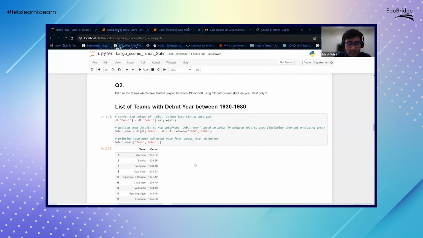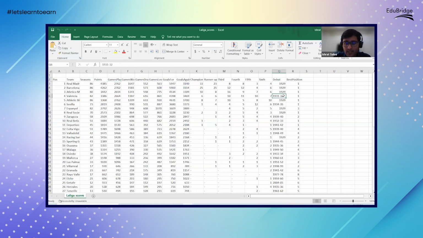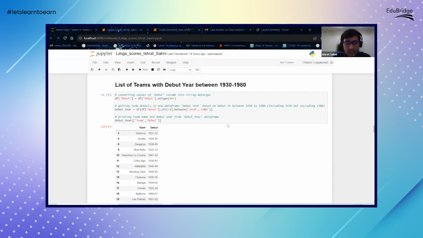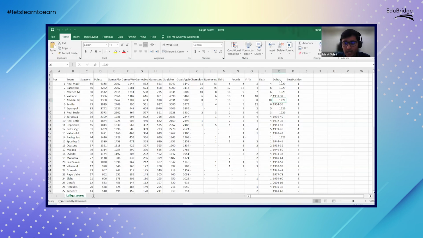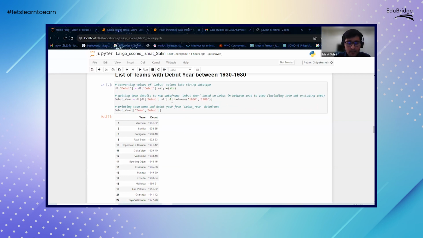Now, the next thing we see is that some of the years are in ranges and some are in normal year format. We need to find out which teams debuted between 1930 and 1980, let's say. If we do a simple filter in Excel, we can do that as well. Or we can run a simple Python code.